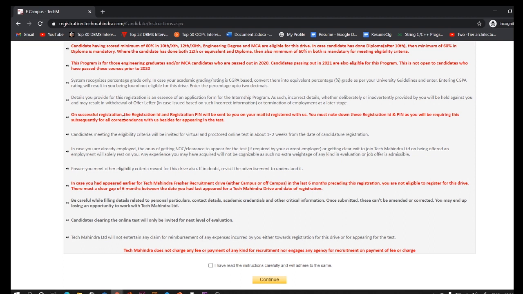Next, on successful registration, the registration ID and registration PIN will be sent to you on your mail ID registered with us.